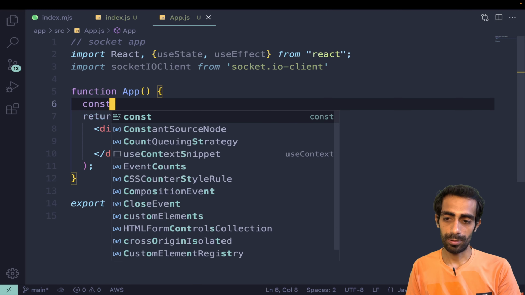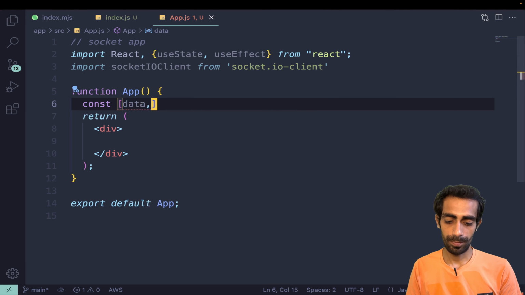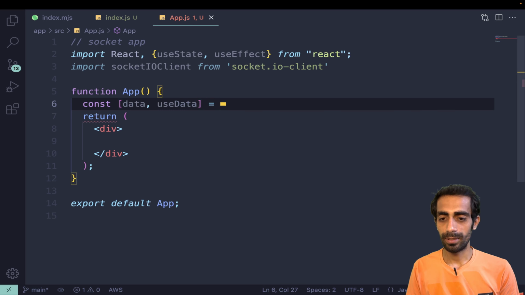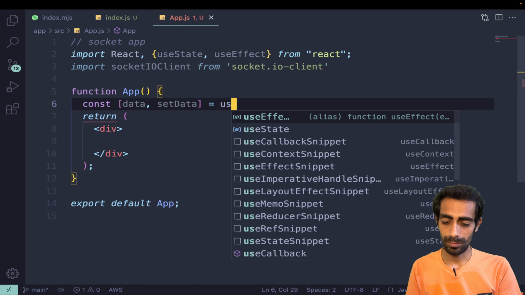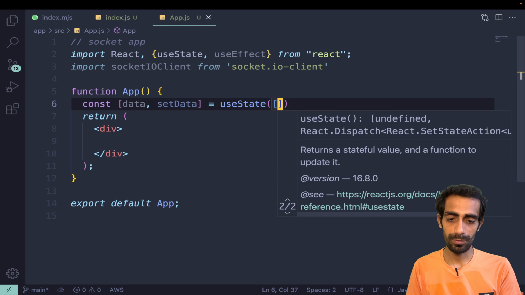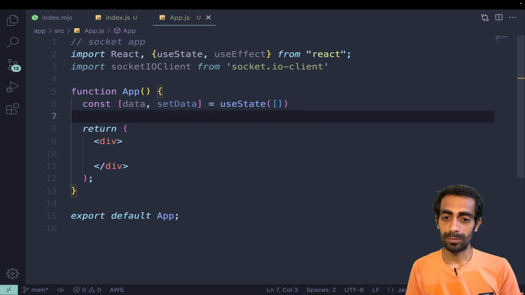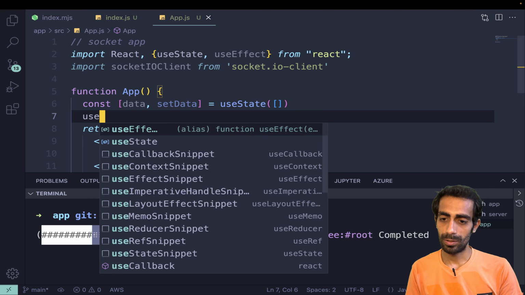Here I'll say const data, and set data would be great, setData. I'm doing this because I'm going to use useState, which will be an array of the points.